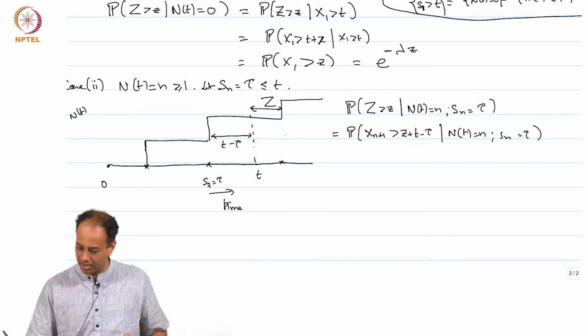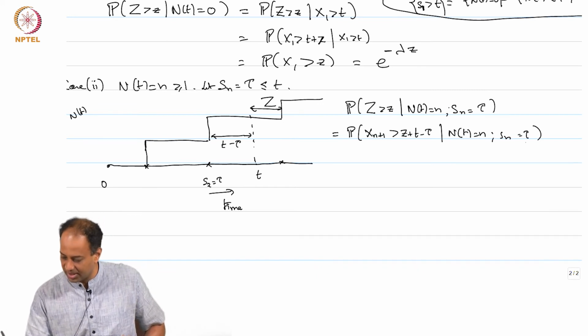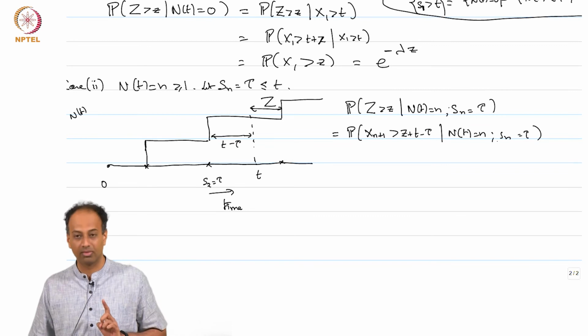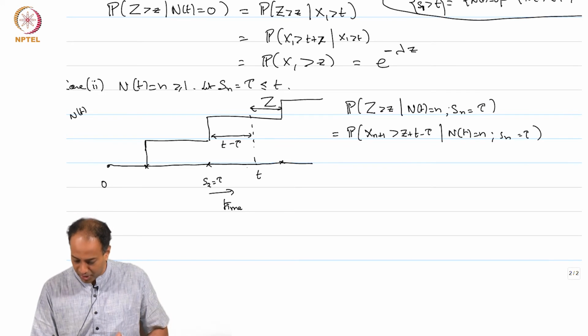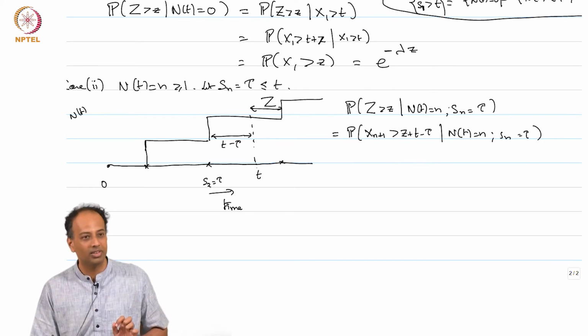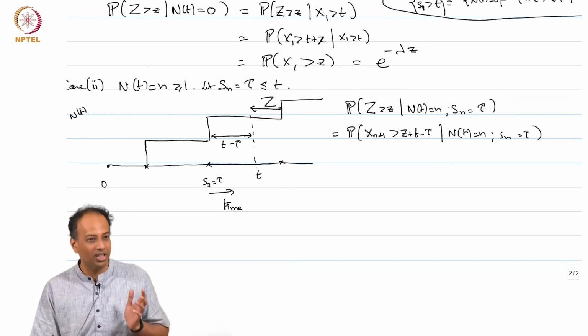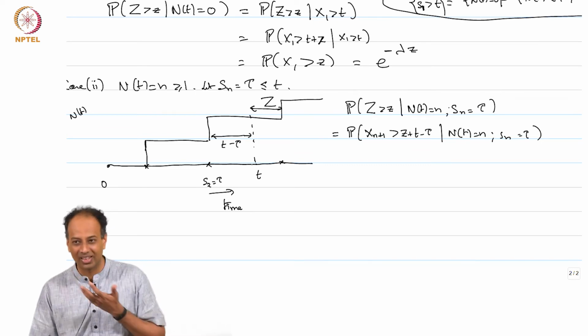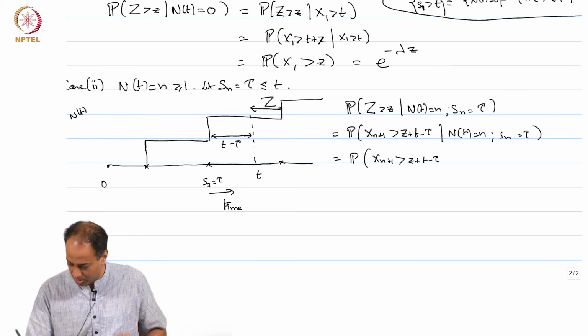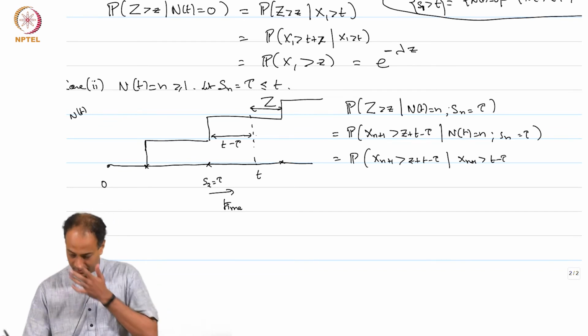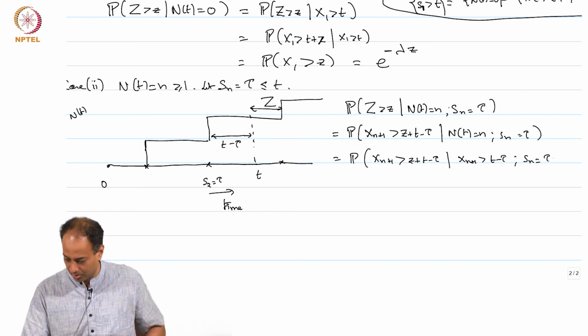Now, again you can argue this event. So you are conditioning on S n equal to tau and N(t) equal to n. So the nth arrival arrived at some tau and N(t) is still equal to n, which means that there have been no more arrivals. You can again argue, just like in the previous case, this just boils down to keeping this the same plus t minus tau, given x n plus 1 greater than t minus tau, because there have not been any arrivals since, and S n is equal to tau.